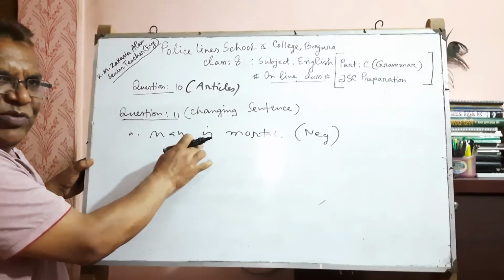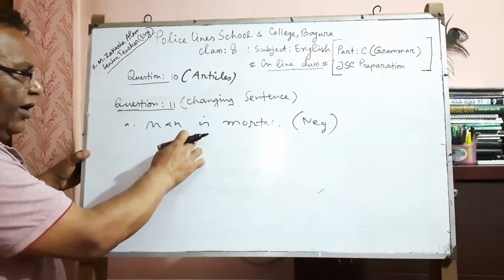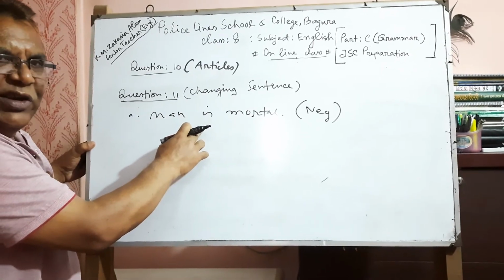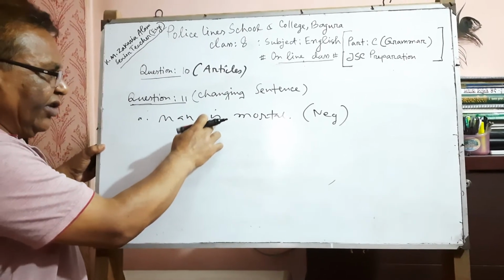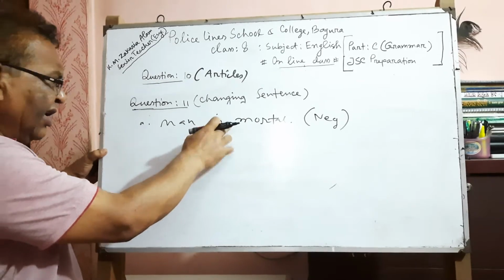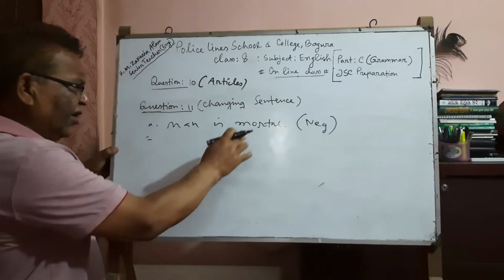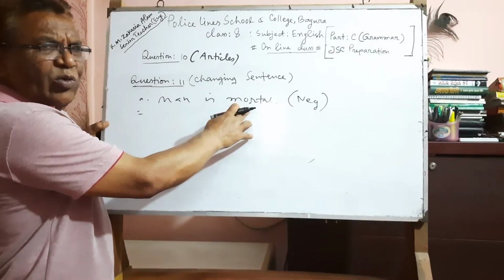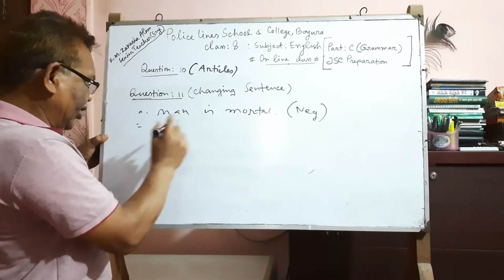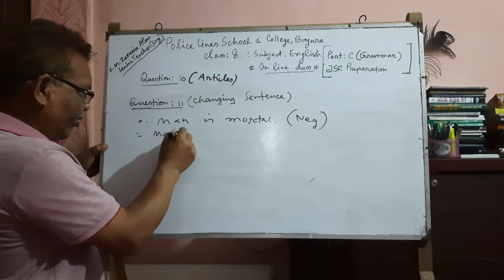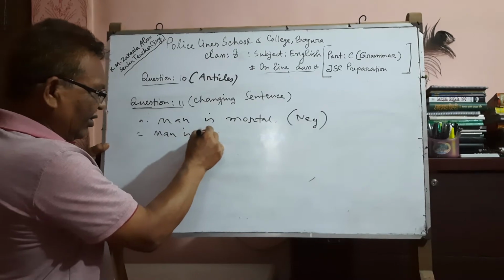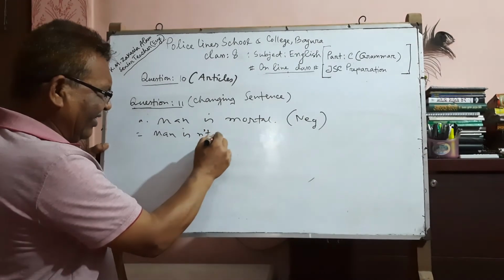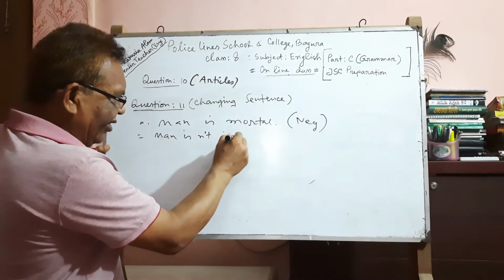This is an assertive sentence. It will be negative by using not after the auxiliary verb or be verb is, but mortal will be replaced by its antonym or opposite word, such as: man is not, shortened to isn't, immortal.